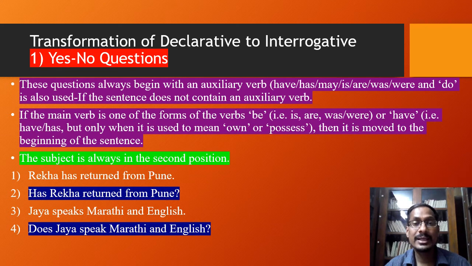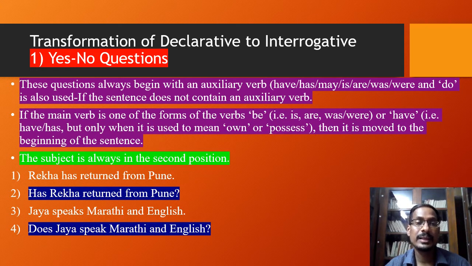So Rekha has returned from Pune is a declarative sentence, and it has been transformed into a yes no question. And you know how it is transformed. We have used an auxiliary verb in the beginning, and then the subject in the second position, and it ends with a question mark. So has Rekha returned from Pune?